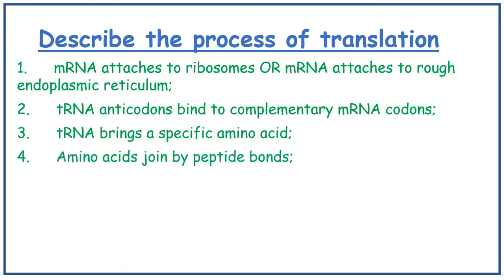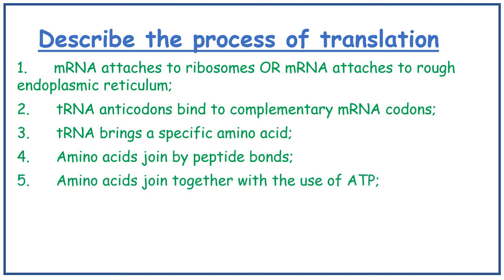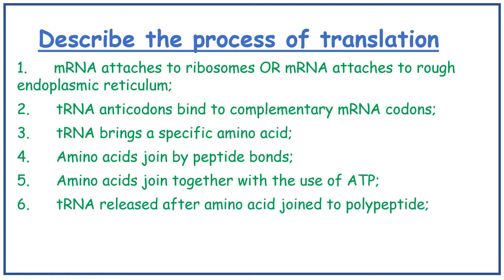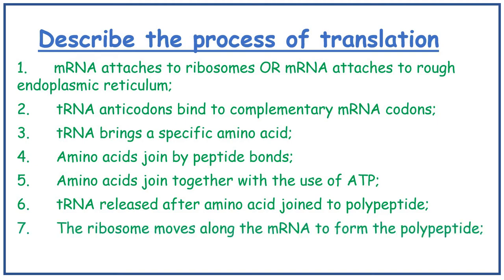Amino acids are joined by peptide bonds. Amino acids join together with the use of ATP. tRNA is released after the amino acid is joined to the polypeptide. The ribosome moves along the mRNA to form the polypeptide.